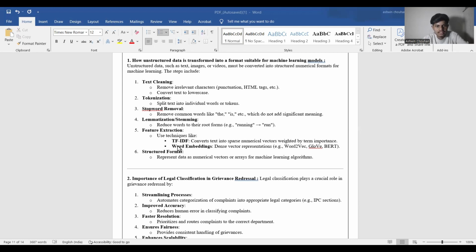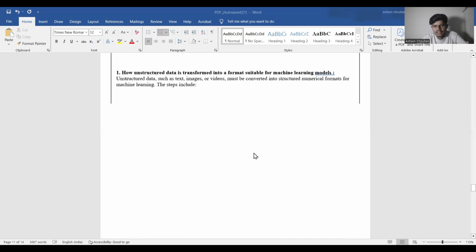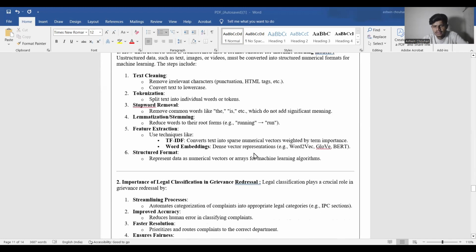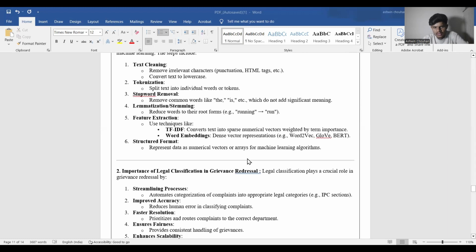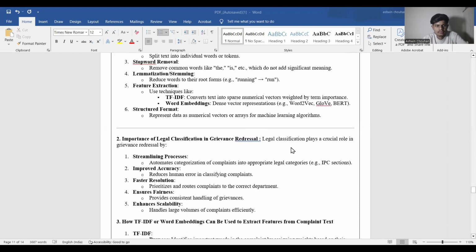Feature extraction: use techniques like TF-IDF to convert text into sparse numerical vectors weighted by term importance. Word embedding: dense vectors represent words, for example Word2Vec, GloVe, BERT. Structured format represents data such as numerical vectors or arrays for machine learning algorithms.